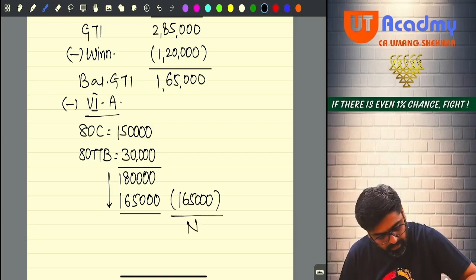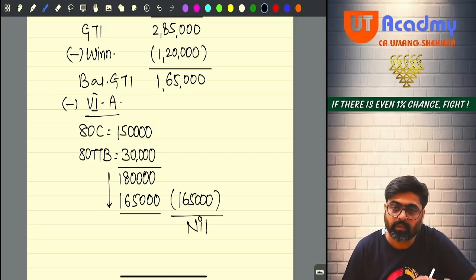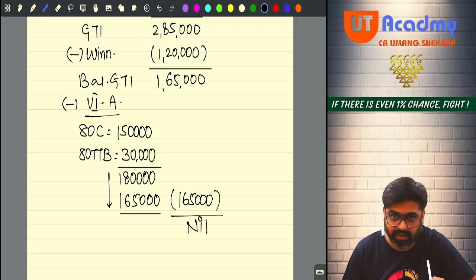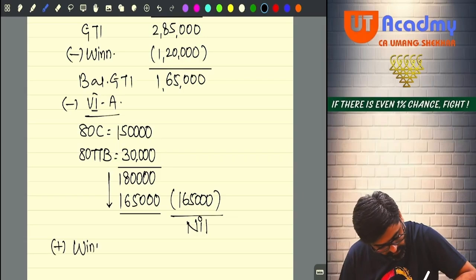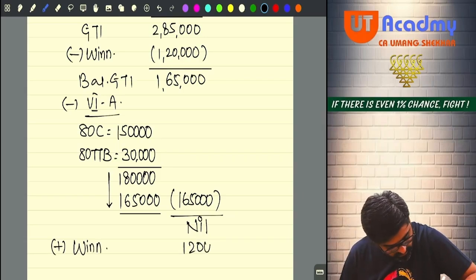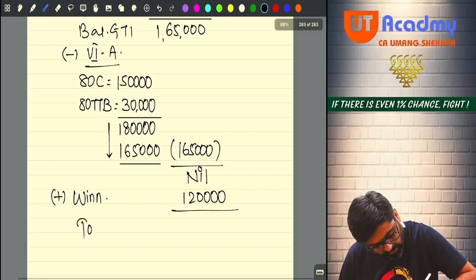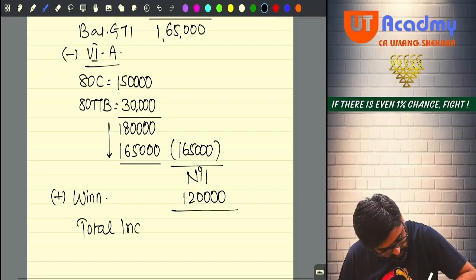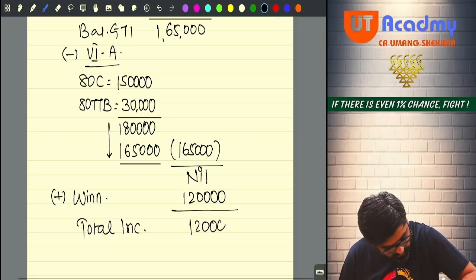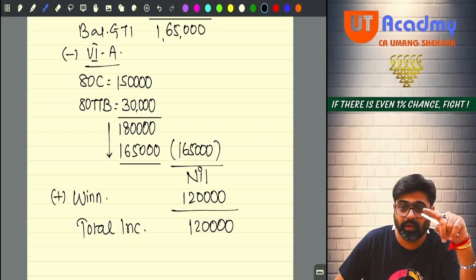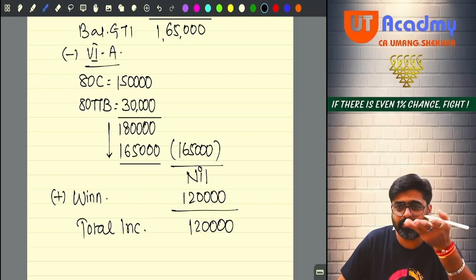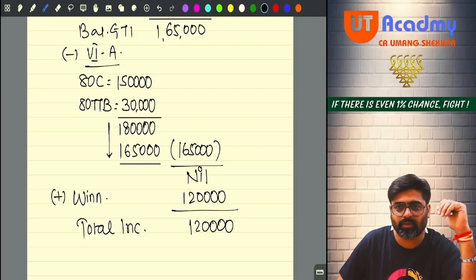What will be my remaining total income? It will be nil only. But wait, this is not my total income. Yes, I will have to add winnings. Winnings will be 1,20,000. Now my total income is 1,20,000 only, which comprises only winnings income. There is no balance total income.